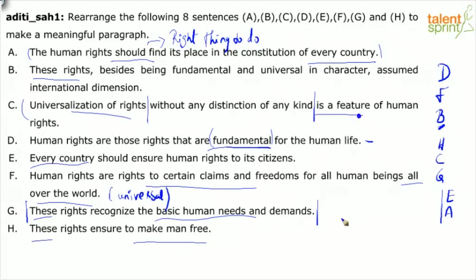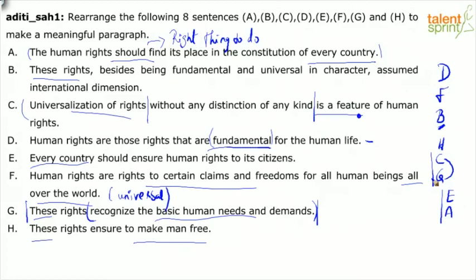So I think G explains that feature a little more, which is to recognize the basic human needs and demands. So this universalization of rights is nothing but recognizing the basic human needs and demands. Like one of the features is to do that. So I feel, again, C and G are connecting. H seems like somewhere we need to fit it, and I've fitted it here.